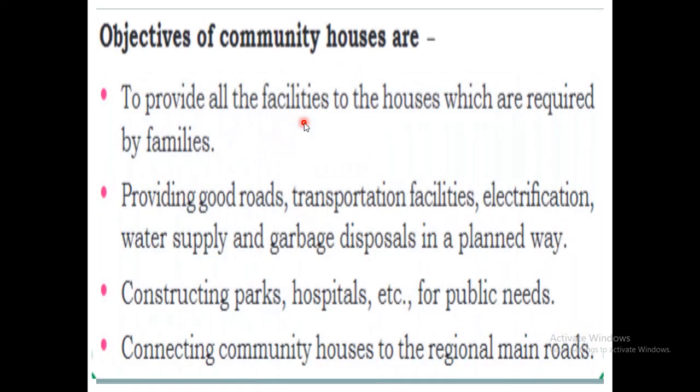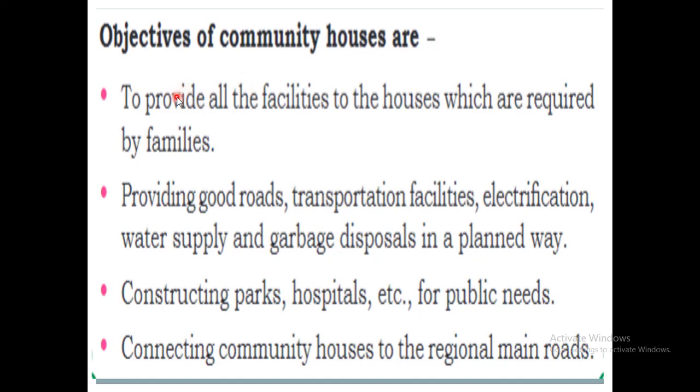Now, what are the objectives of community houses? House is very important. It is the important basic thing for all human beings. To protect ourselves from wind, sunlight and cold, we need a house. Nowadays there are community houses which are built by the government for poor people. So what are the objectives of community houses?